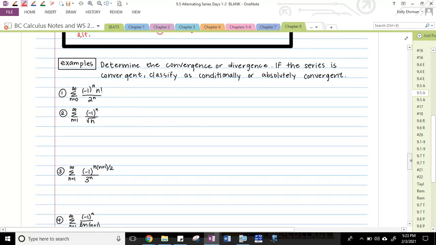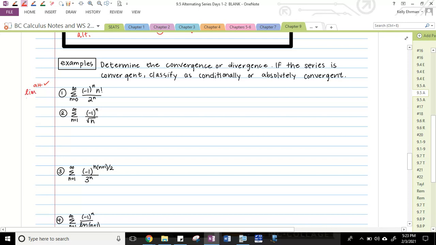All right, so let's just look at some examples. We're going to determine converge or diverge using the alternating series test. And then if the series is convergent, we're going to try to classify as conditionally or absolutely. So for this first problem, let's just do a quick check. Is it alternating? Yes. These are kind of the conditions, by the way. We usually have to list them because alternating series do show up in free response questions. Anyway, so it's alternating, check.